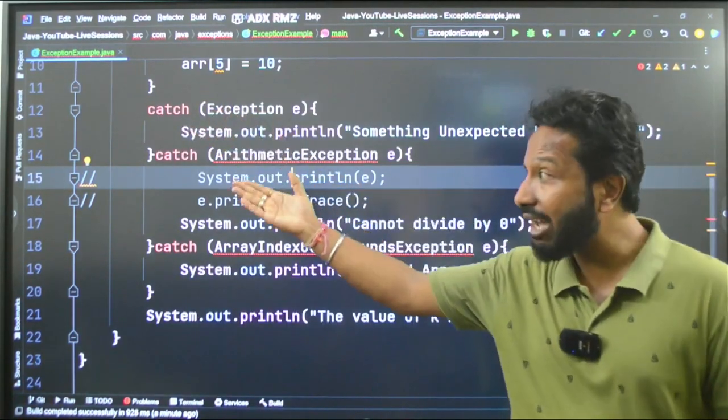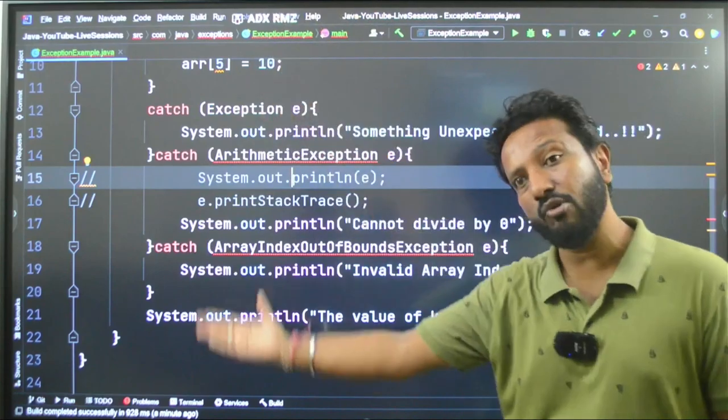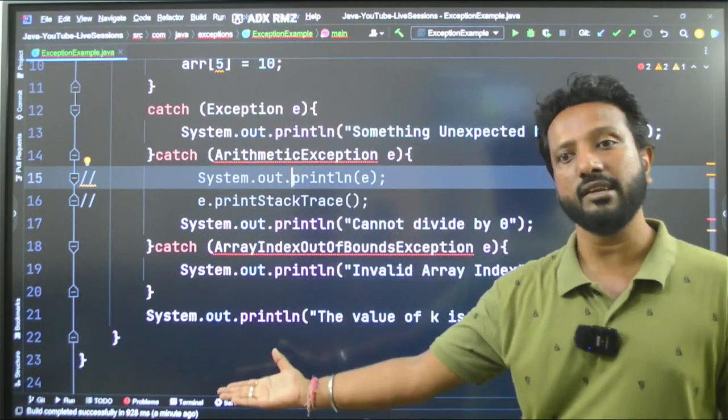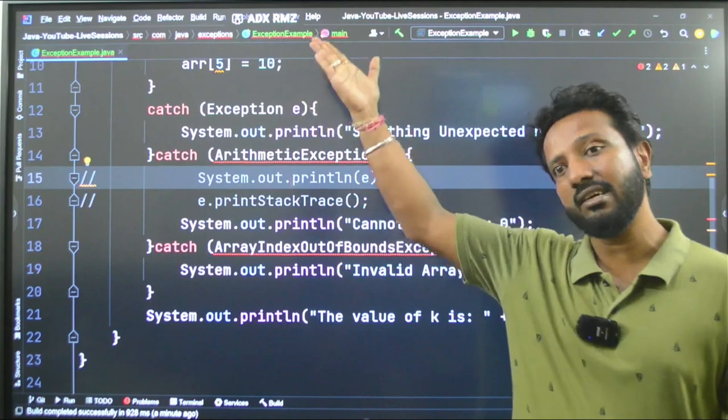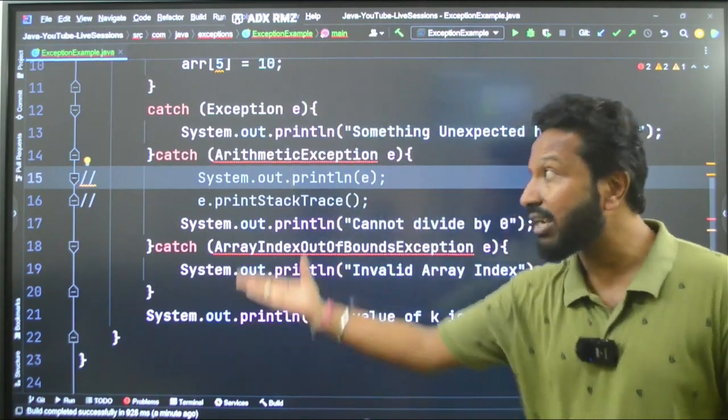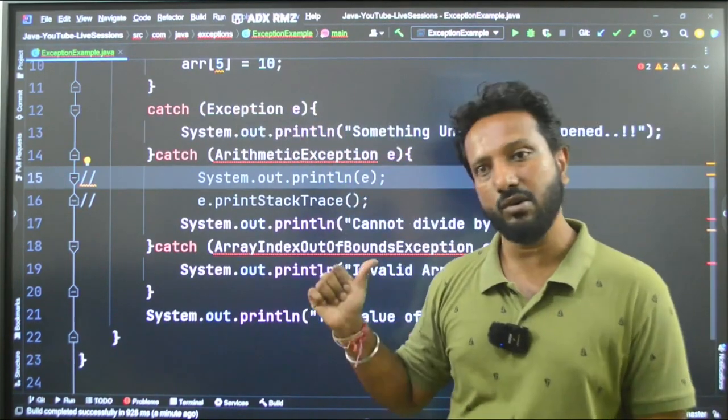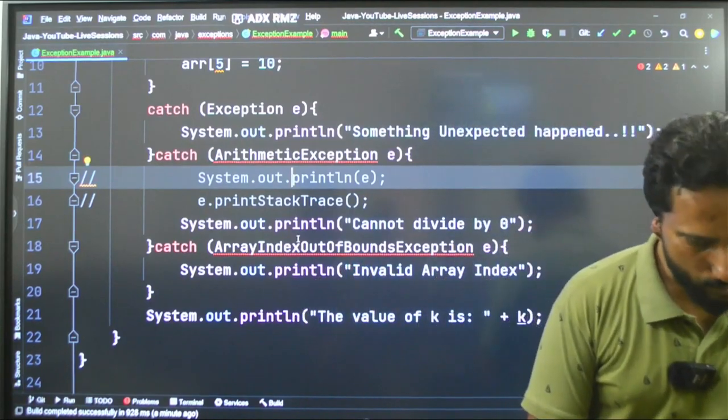So either I will have them on top and the base class at the bottom. It is a top down hierarchy. The known ones will be at the top and the unknown ones will be at the last, the base class. Got it? This is how it works.